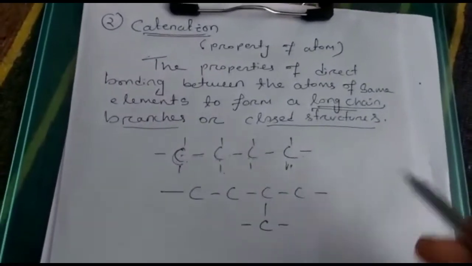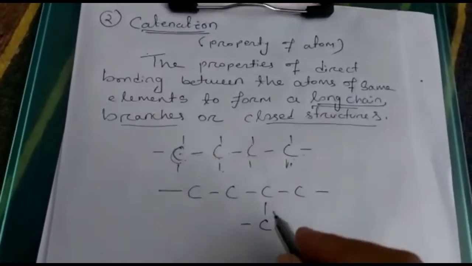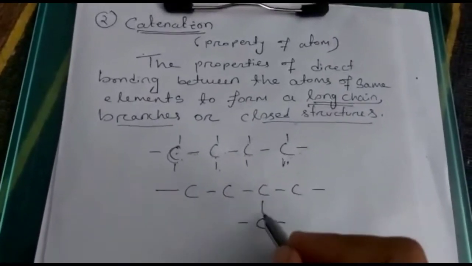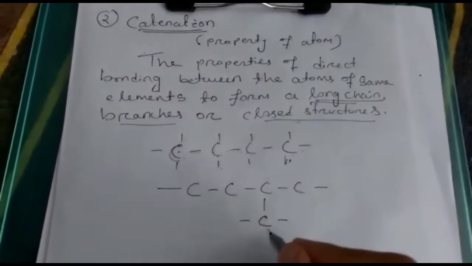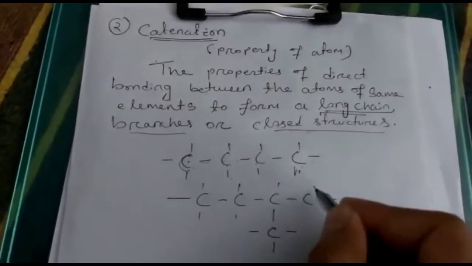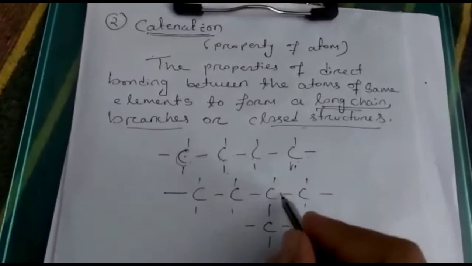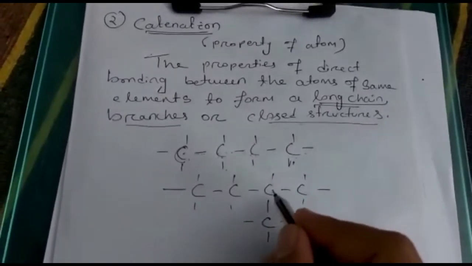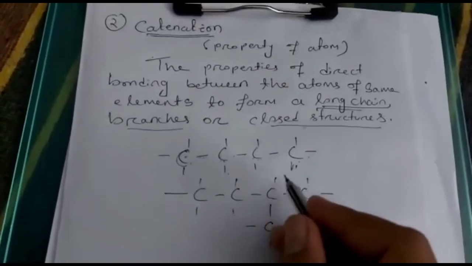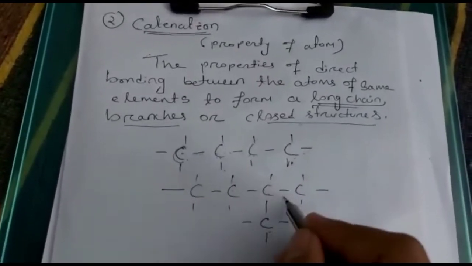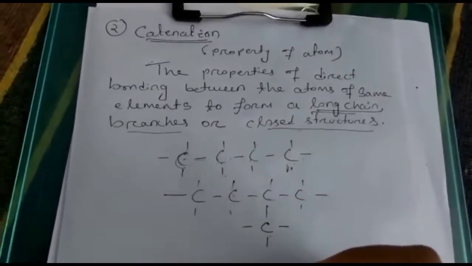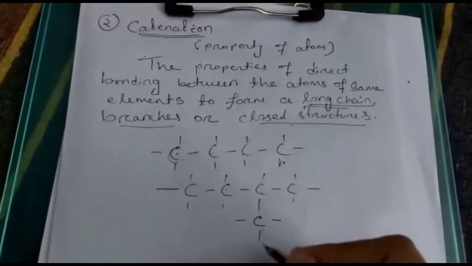The previous property I am remembering. And the second one, this is the branch structure. You can take carbon as a branch also, no problem. Here see this carbon valency, these are the valency, just like the previous. But in this carbon, see, this carbon is connected with another carbon and only 1 bond is vacant. Here also connected, here also connected, here also connected. Only 1 bond is vacant.